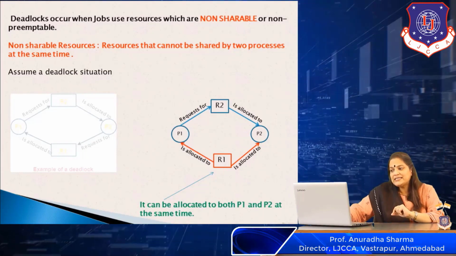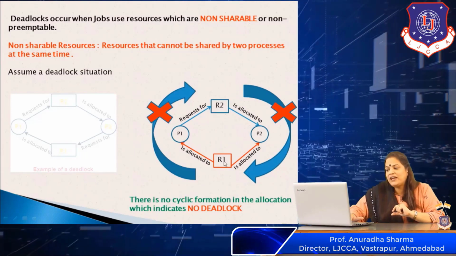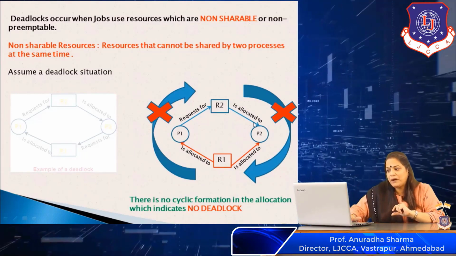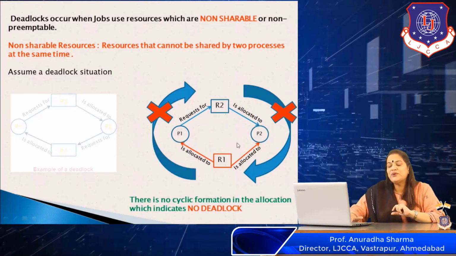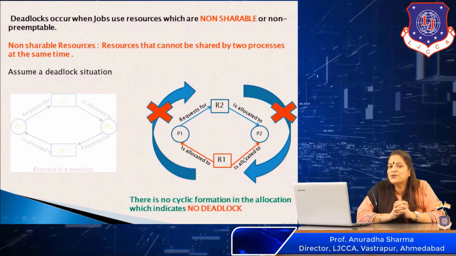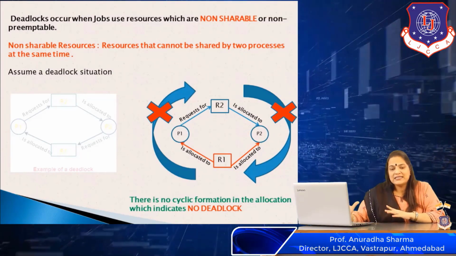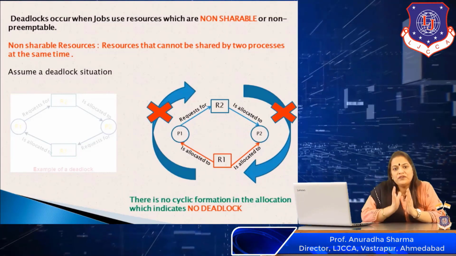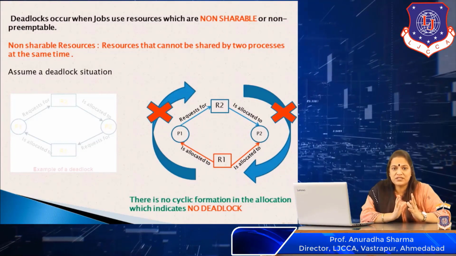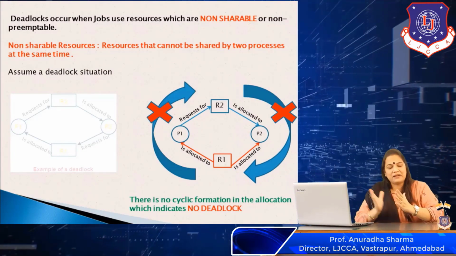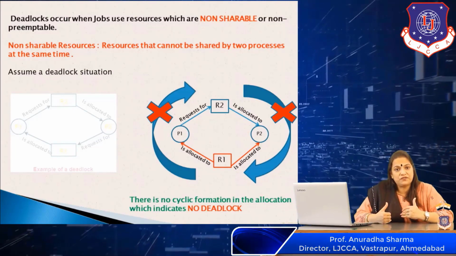In this situation, there is no cyclic formation. If I go by the arrows, this arrow stops over here and doesn't go further. So there is no cyclic formation, which indicates there is no deadlock. Here we see that if I remove the shareability of a resource, or rather, if I make a resource shareable, I can come out of the situation of a deadlock.